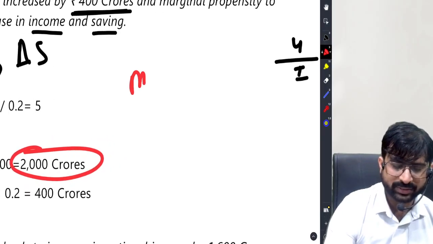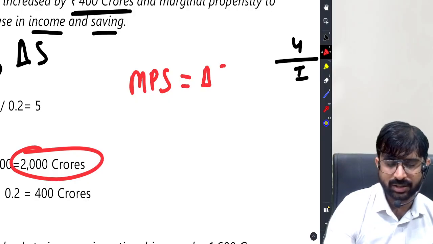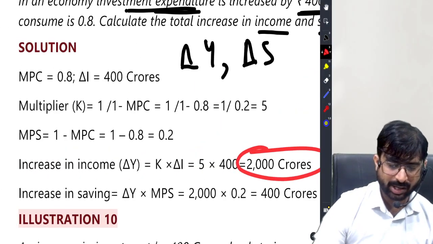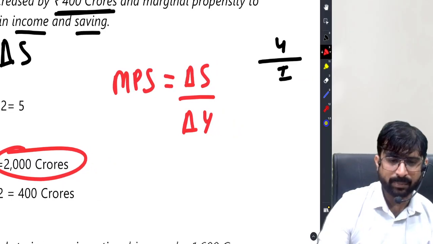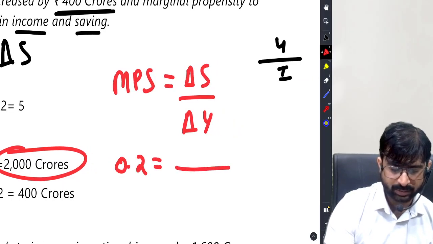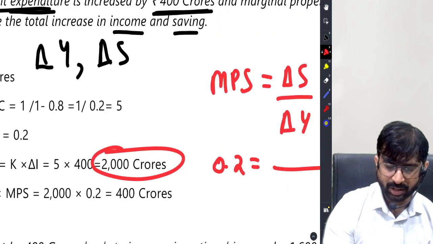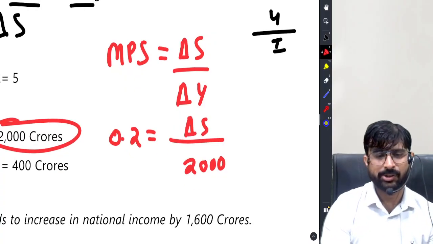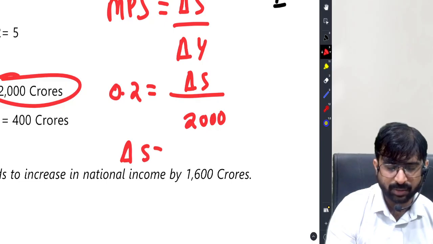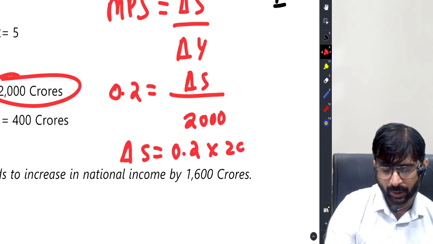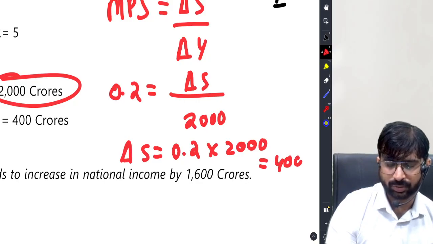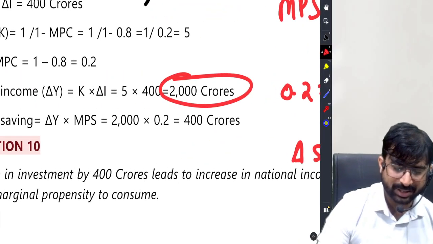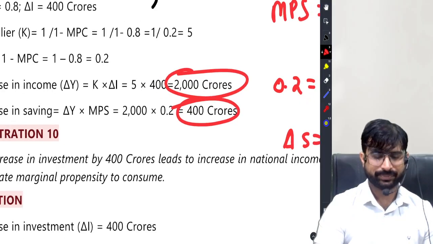Now, friends, MPS is what? Change in savings by change in income. MPS is 0.2. Change in income is 2000. Change in savings we don't know. So I can put change in savings this side. So 0.2 into 2000, that's 400 crores. And there you go. You got your answer, change in savings is 400 crores.